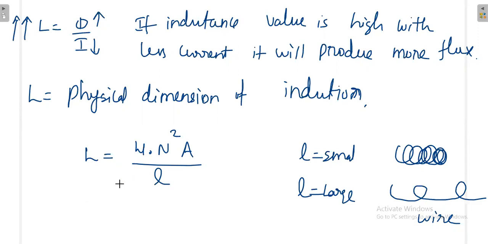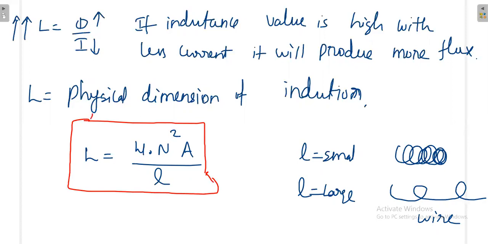Now you have some idea how the inductance value of the inductor depends on the physical dimensions, physical parameters like number of turns, cross section, and length. What happens if we increase A, L or N? In the exam they will ask, sir, if the number of turns is doubled, the inductance will increase by 4 times. They will ask questions like this. That is why you have to remember this formula precisely. Most of you know the capacitor formula, but you have to remember this also. You will get questions from this too.